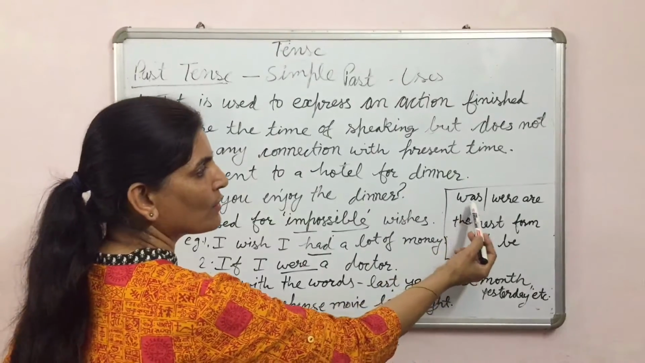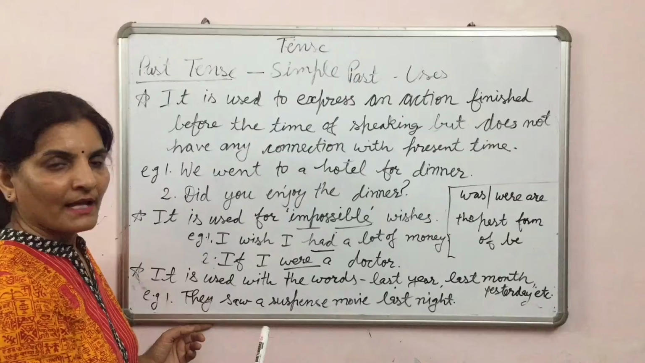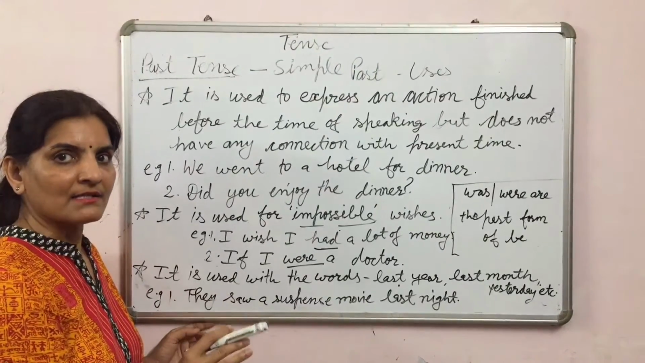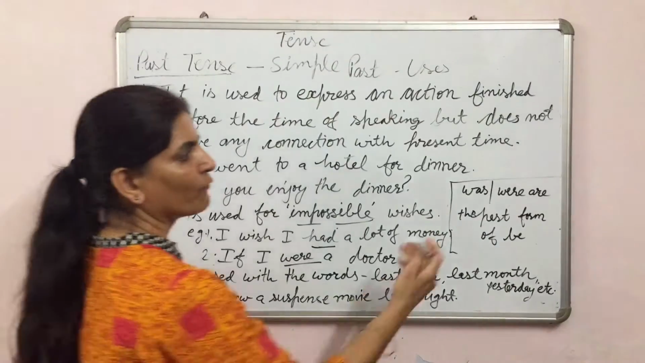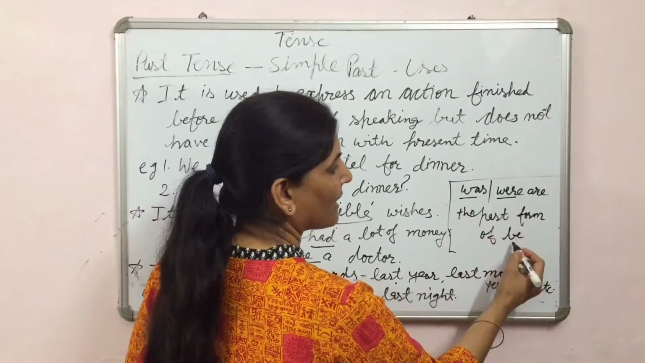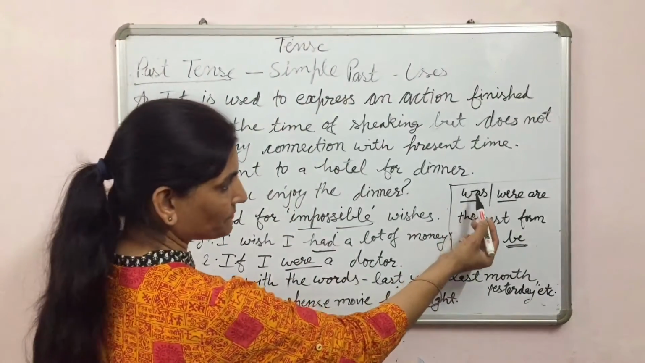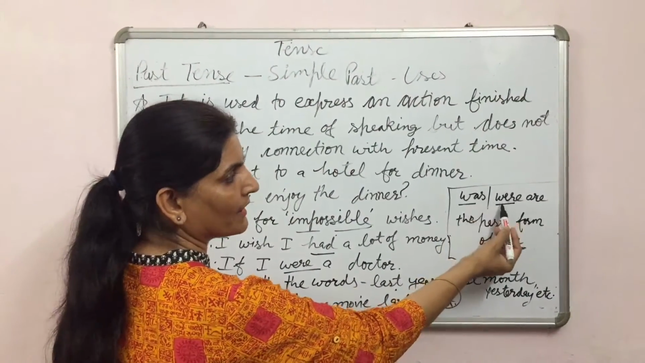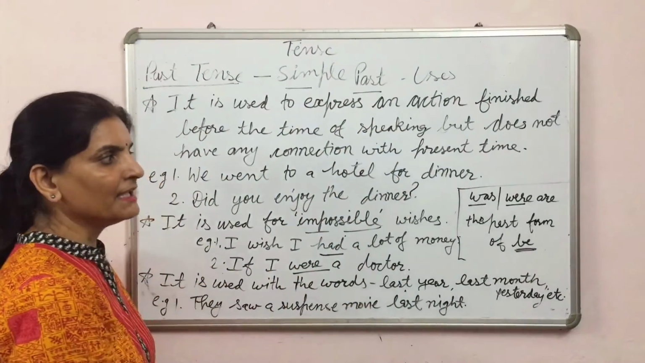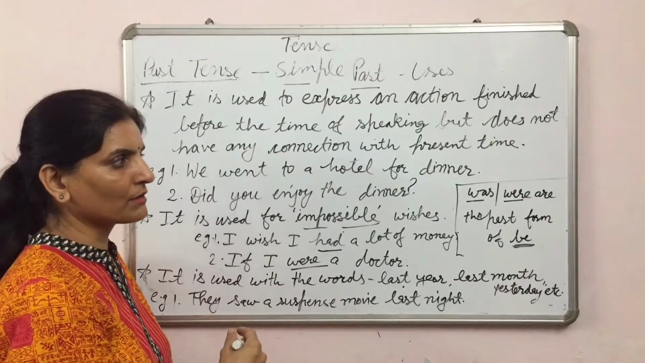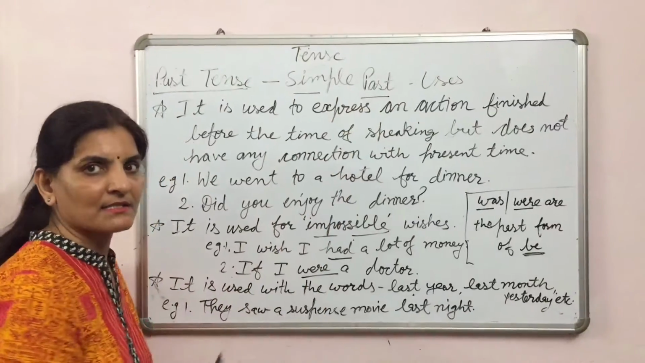Look at here, was and were are the past form of be. As I told you, in present tense, is and are the present form of be. Like that, was, were are the past form of be. So if we use was or were, that is simple past tense. He was a doctor or she was a doctor or they were, they are used in simple past tense.